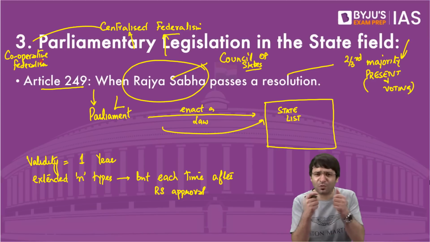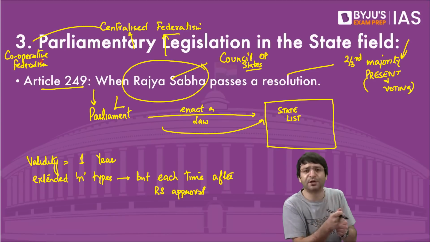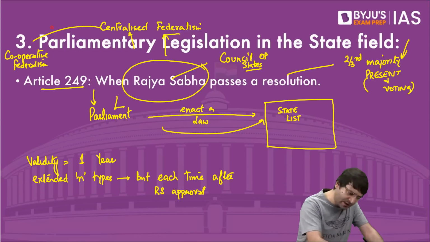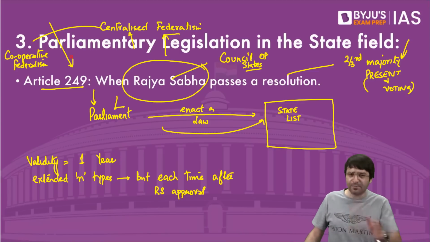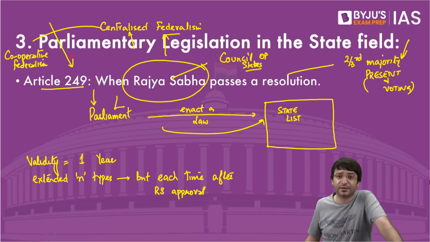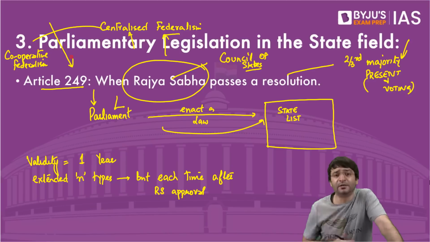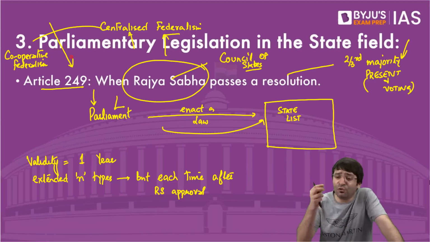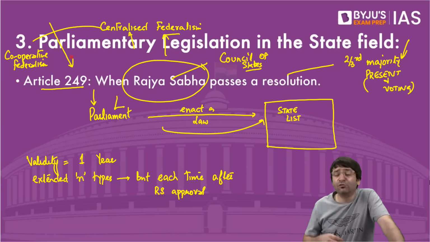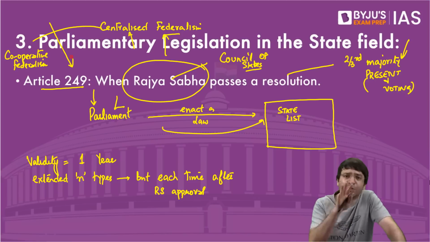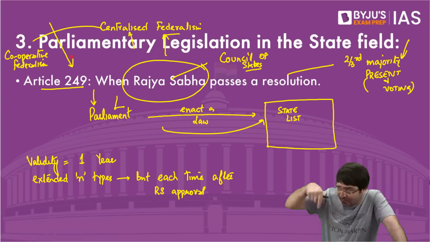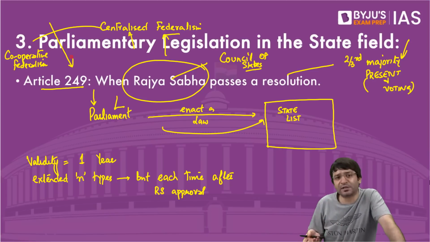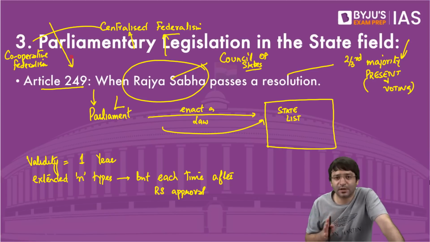So it depends on what lens you use to see a particular matter. Same Article 249 can be viewed from two different extremes. One extreme is, see what our constitution is. States have no right, states have no jurisdiction. No dignity is given to the state. You see, one, more items are given to the Union as against the states. Second, even those items which are given to the states, Parliament can make a law. See, what sort of logic is this? This is centralized federalism.